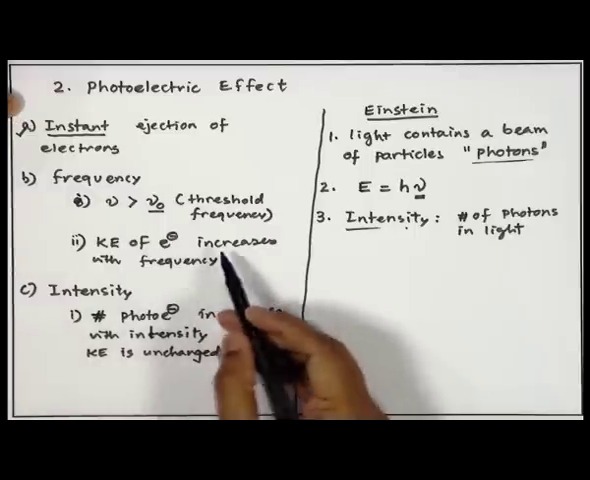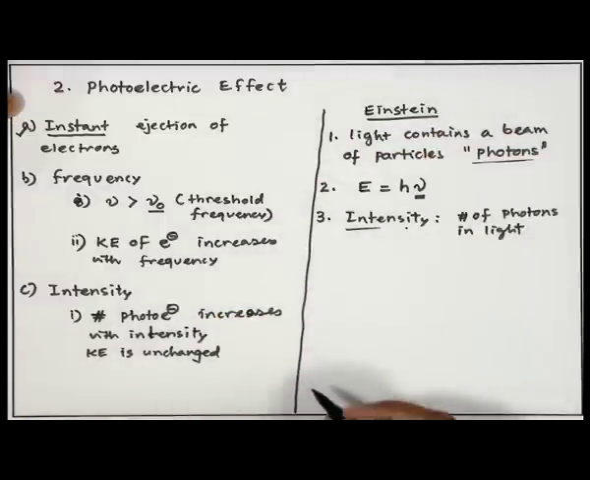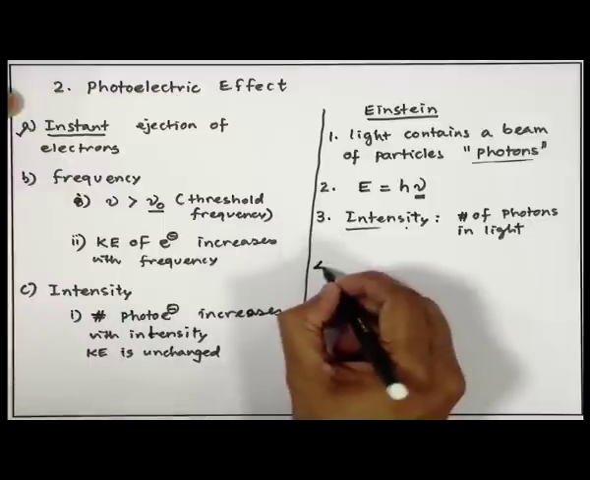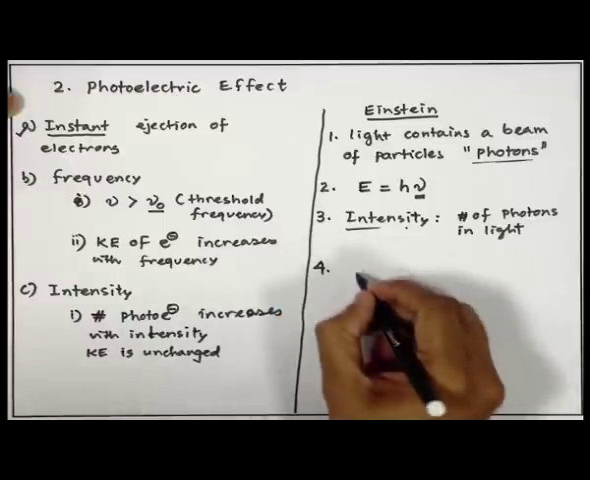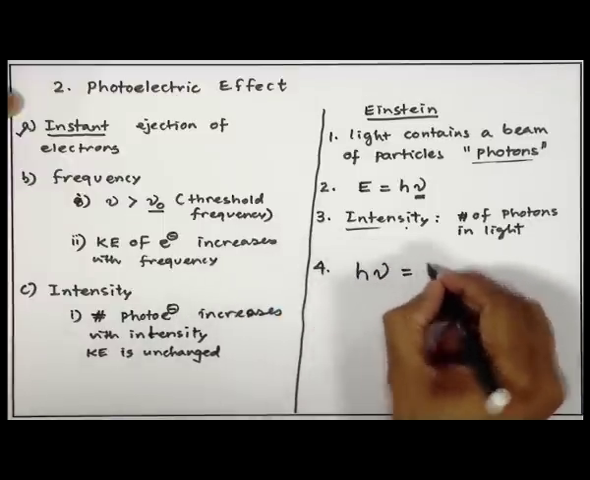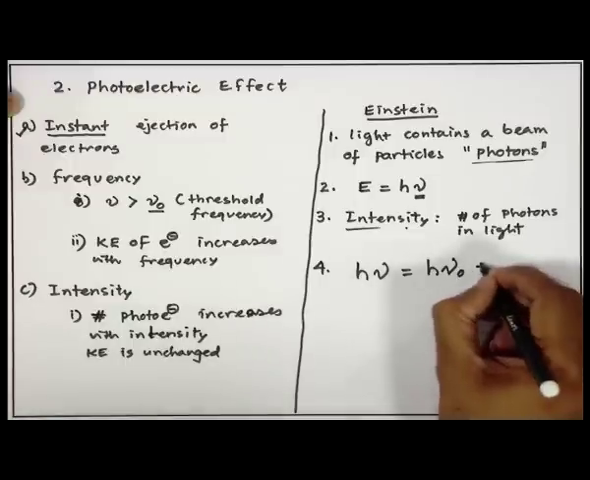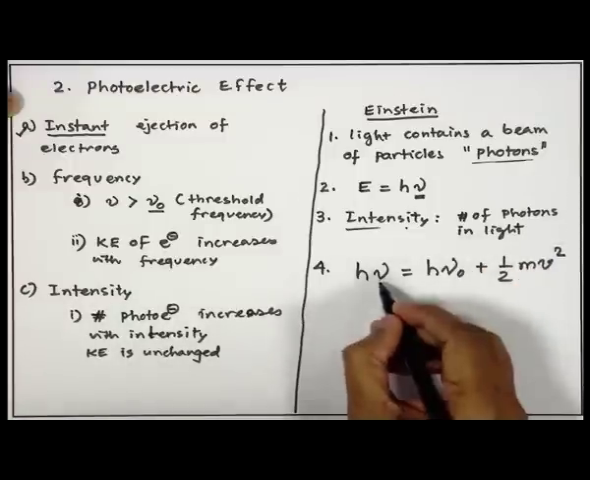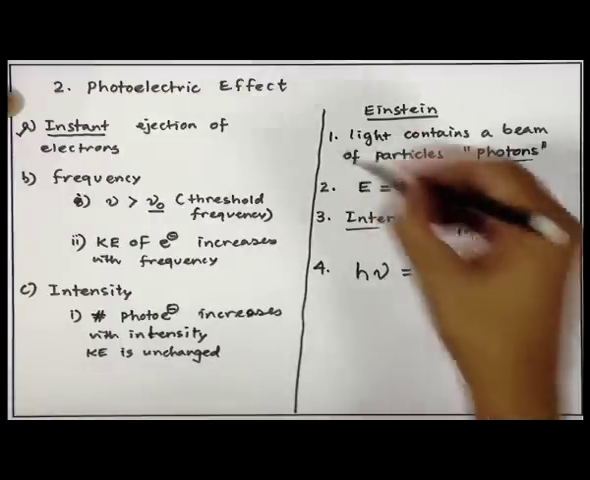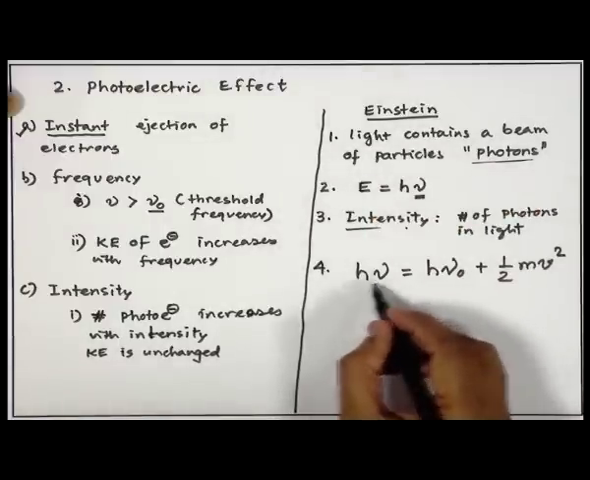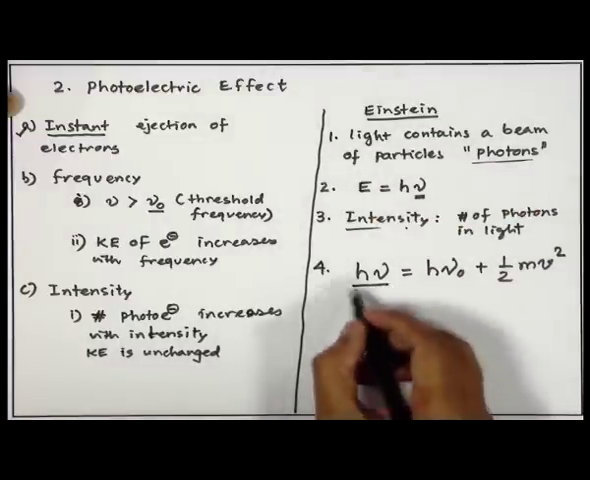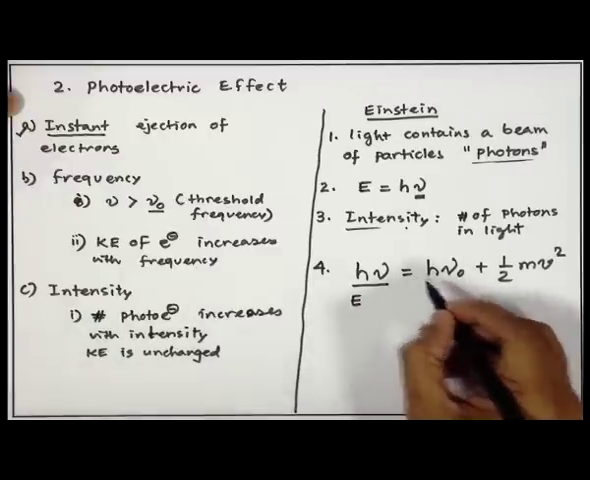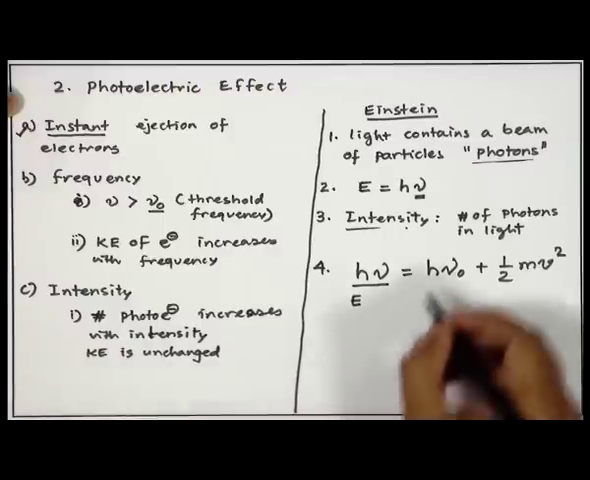We will come to that. And then, when you keep on increasing the frequency, what happens? There is a conservation of energy. So, this is the next point, the conservation of energy. He said h nu is h nu 0 plus half m v square. Nu is the frequency of the light that is getting irradiated. The energy corresponding to that light is E. Nu 0 is the threshold frequency starting from which you see photoelectrons.